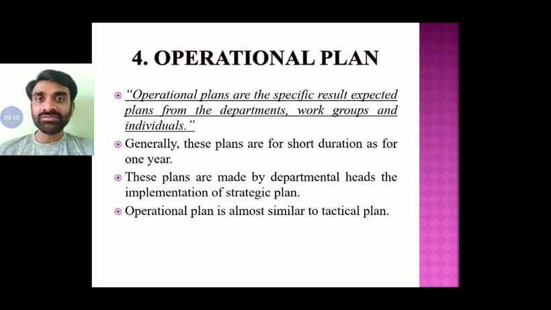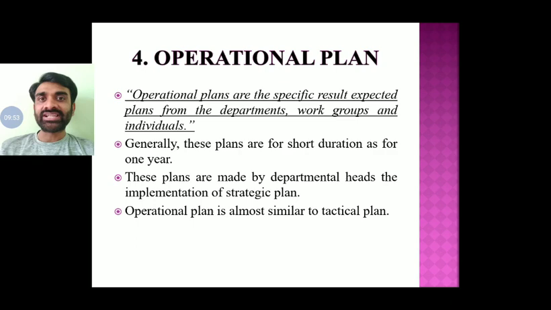So how to achieve that? That target will be divided into small fractions, like 2000 divided by 4, on a quarterly basis. Every single quarter they are going to have 500 units of production. So how they are going to operate and implement it will be done in the operational plan. Again, it is prepared by the middle-level management, the departmental heads, and the working of a department will be reflected in the operational plan. And again, it is short term. The span of this operational plan will be 1 year.